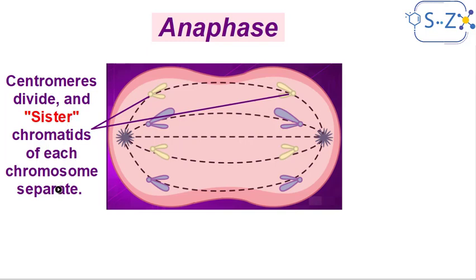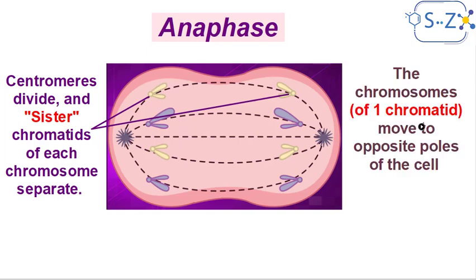So let's see here, for example, this chromosome. The two sister chromatids of this chromosome separate from each other, and each sister chromatid will move to the opposite pole. The same thing for the other chromosomes also. See how every sister chromatid will move to an opposite pole. This phenomenon or this step is called polar ascension, which means movement to the poles.